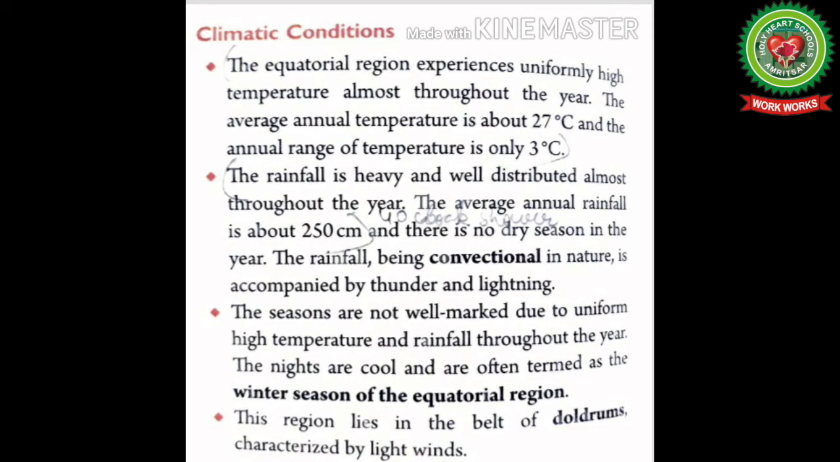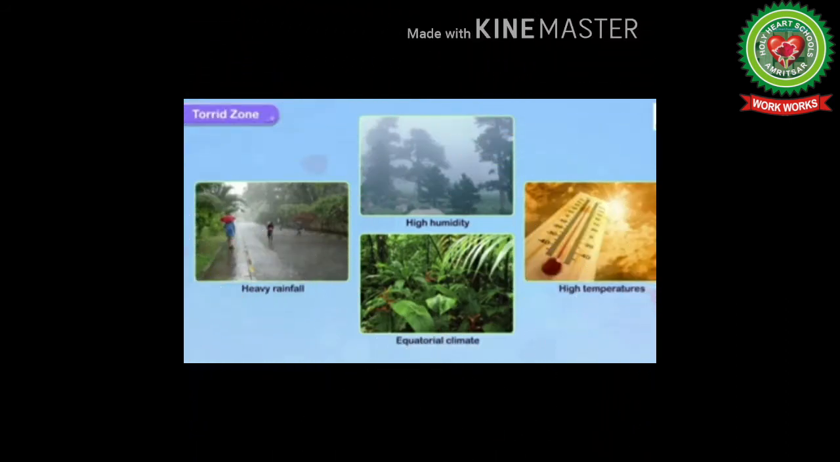The seasons are not well marked due to uniform high temperature and rainfall throughout the year. The nights are cool and are often termed as the winter season of the equatorial regions. This region lies in the belt of doldrums characterized by light winds. The high humidity produces sultry weather conditions which are harmful for health.